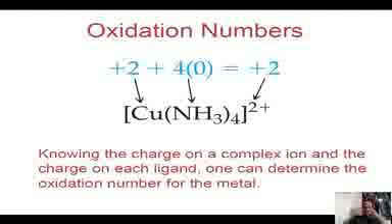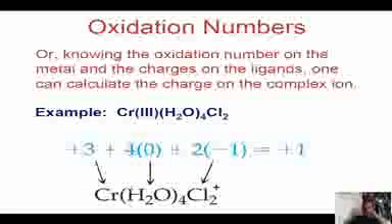This is the coordination sphere, and outside it there is only a plus 2 charge, so we write plus 2. For copper we write x, so x plus 4 into 0 is equal to plus 2. So x is equal to plus 2, which is nothing but the oxidation number of copper, plus 2.